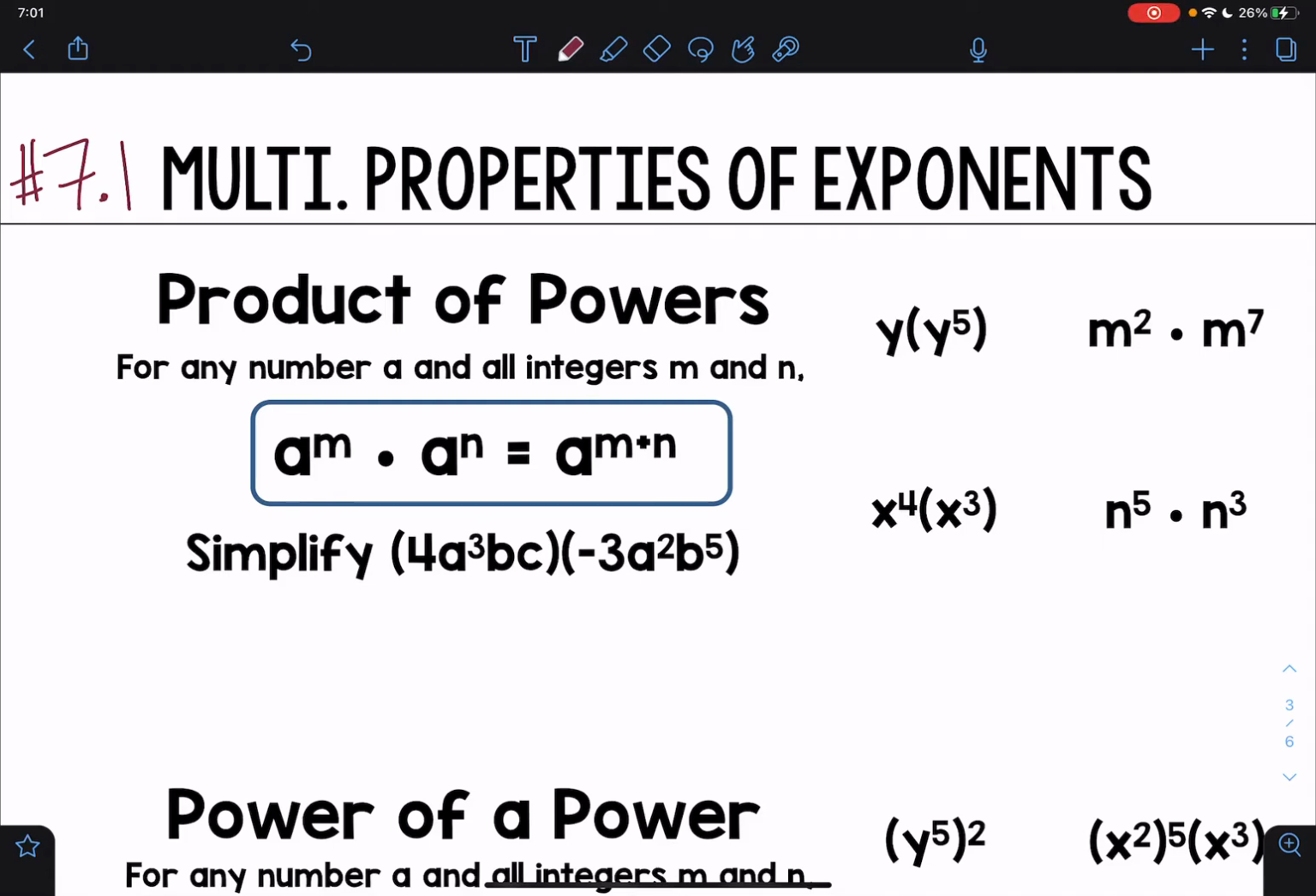Here is the start of Unit 7. We're starting at the beginning here. We're talking about the multiplication properties of exponents. And so I just want to first start off by explaining exponents and what they are.